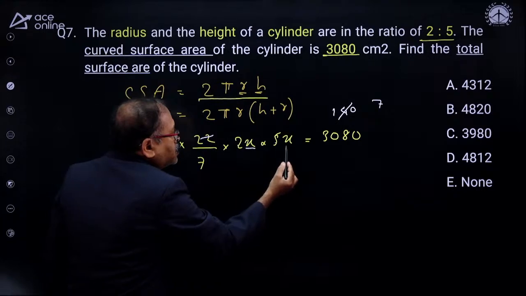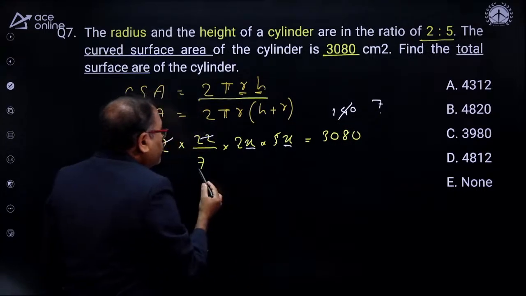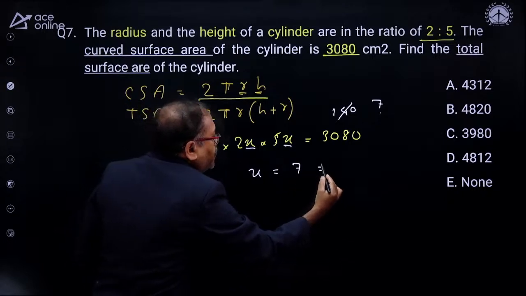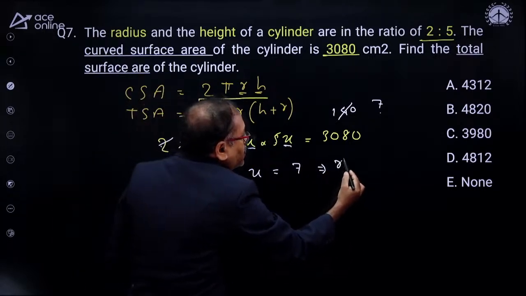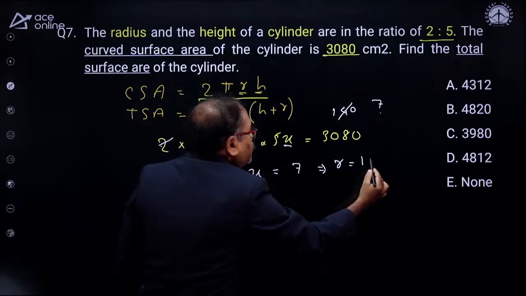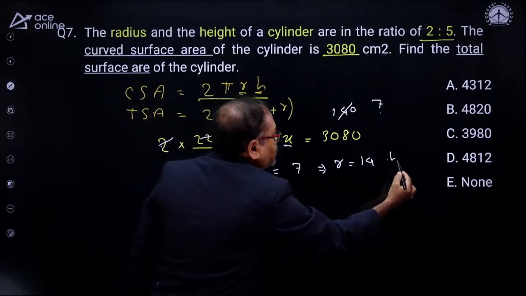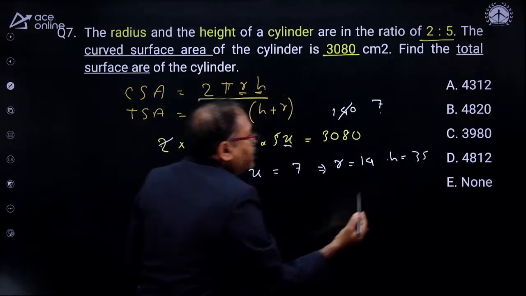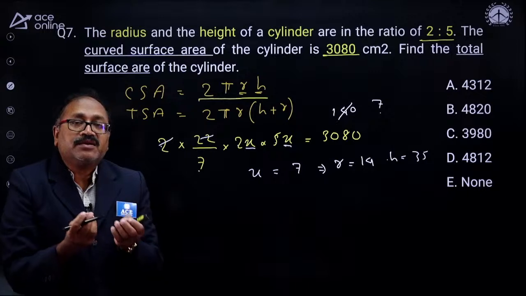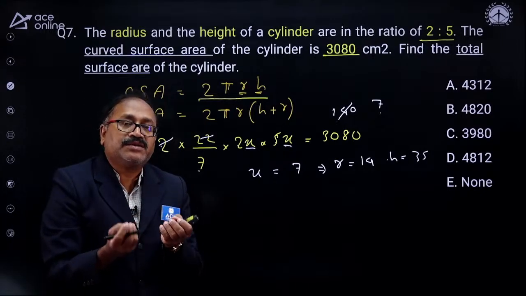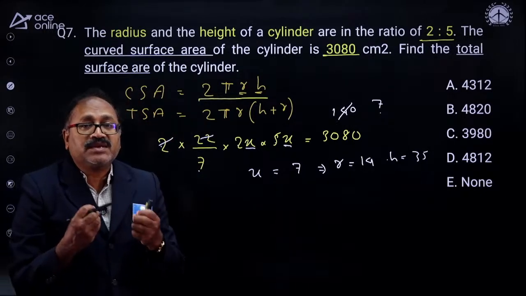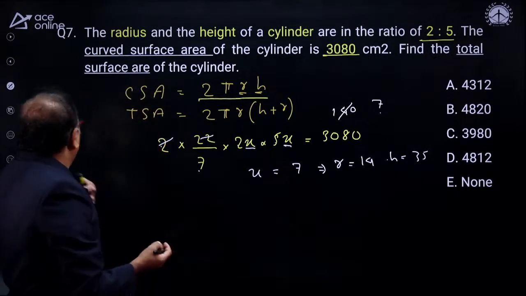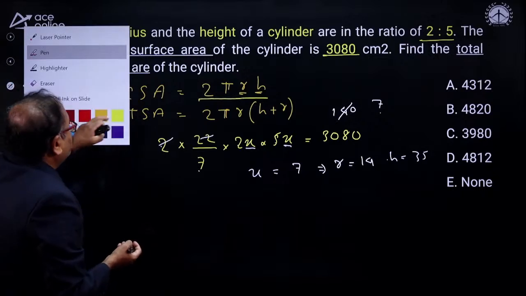So x square is equal to 7 into 7. Then what is x? x is equal to 7. If x is equal to 7, then what is R? R is equal to 2x, which is 14. And then what is H? H is equal to 5x, which is 35. Simply replace this value, because the geometry or mensuration questions are least complicated, provided you know a few basic formulas.